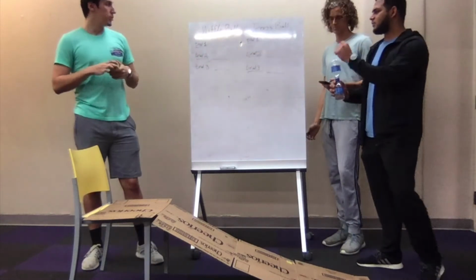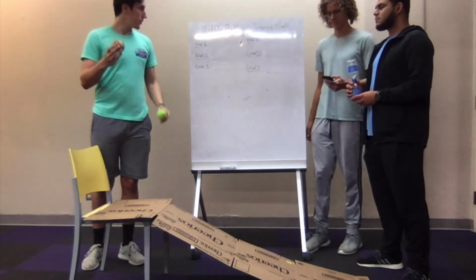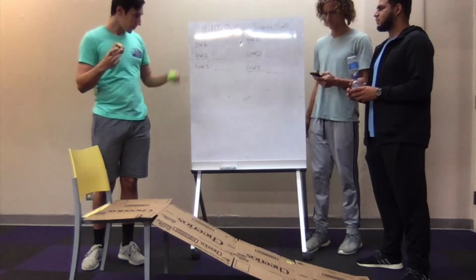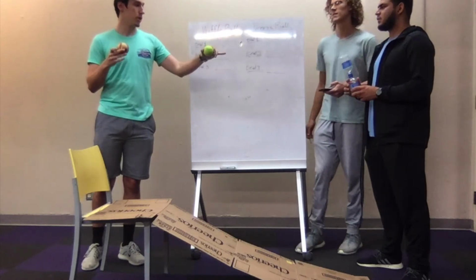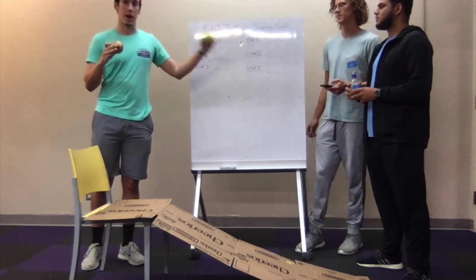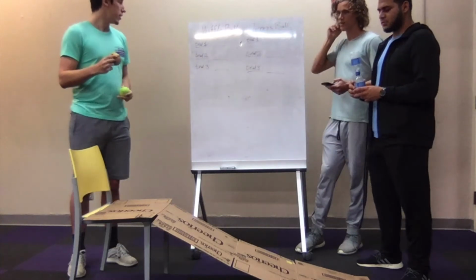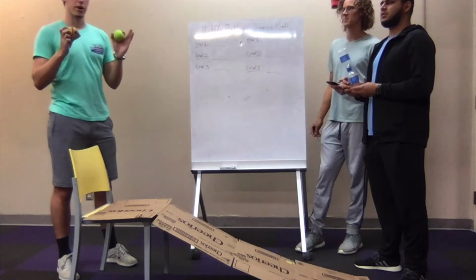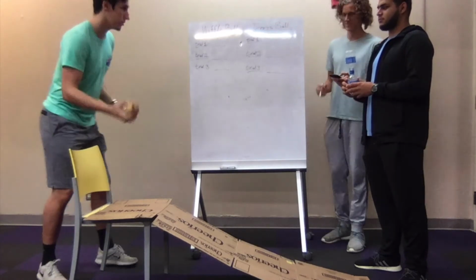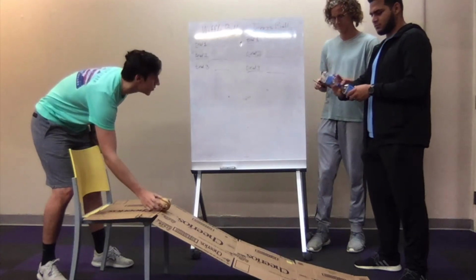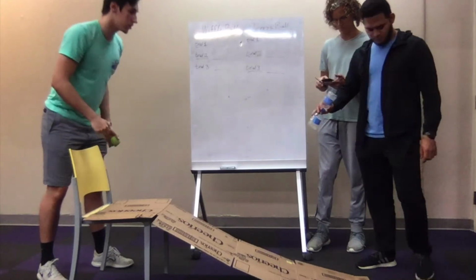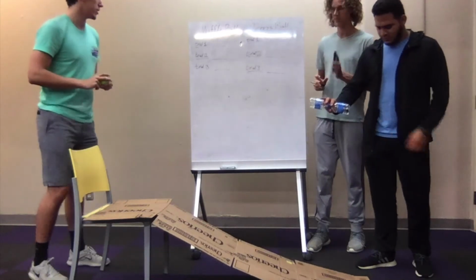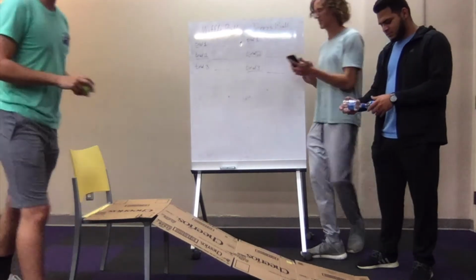Alright, first we'll be doing the wiffle ball trial, and we'll have 3 trials. Each will be timed from the water clock and an accurate time as well, just to compare. And then after that, we'll average all the times out to get a very accurate time. Alright, what time is it? There.